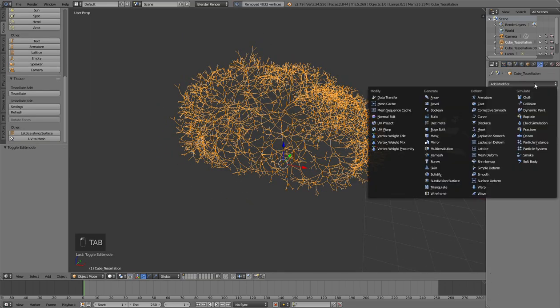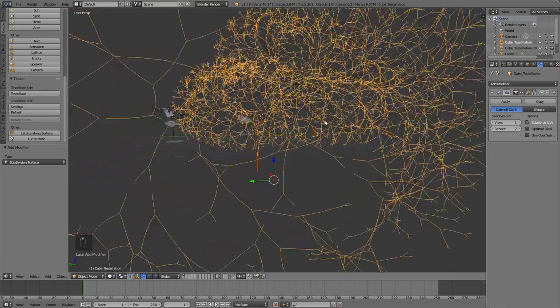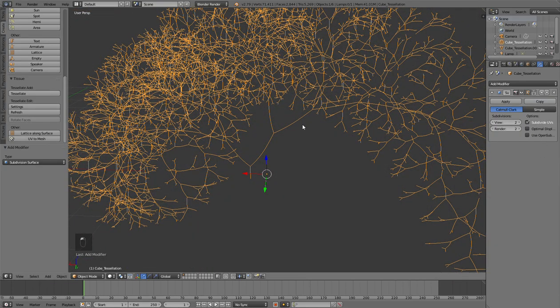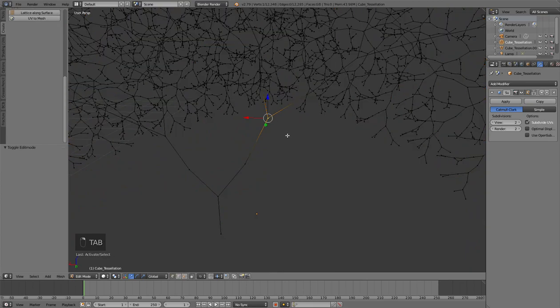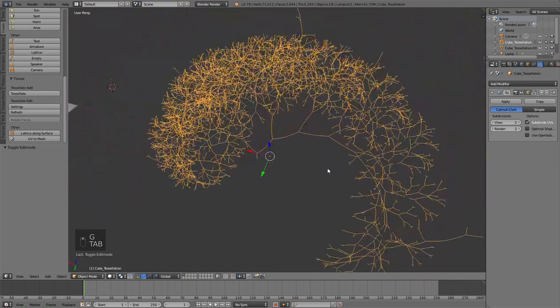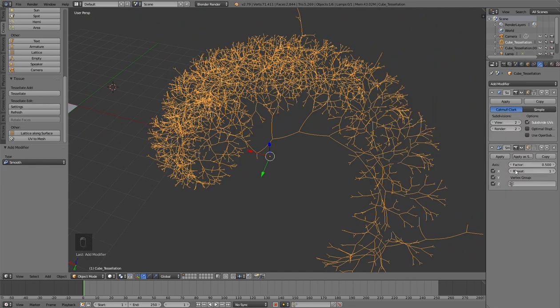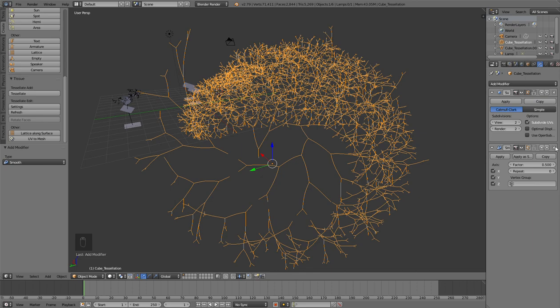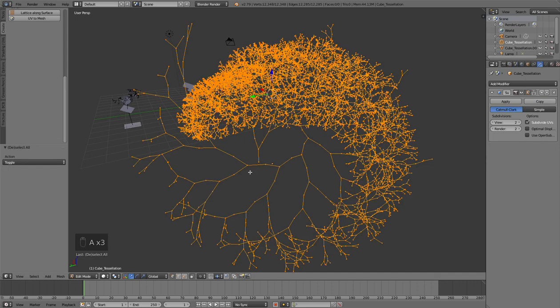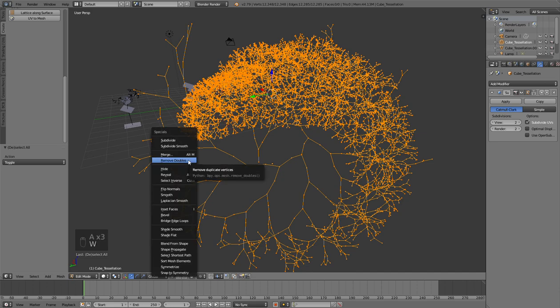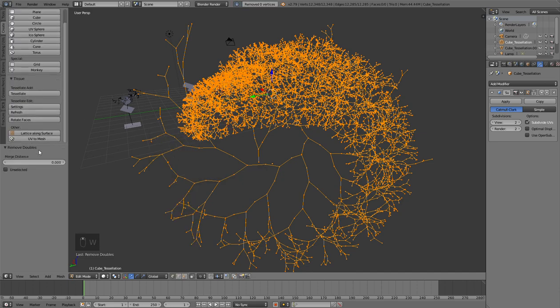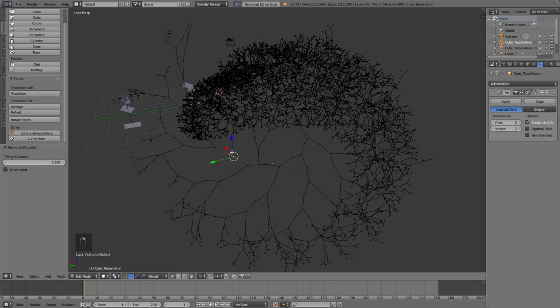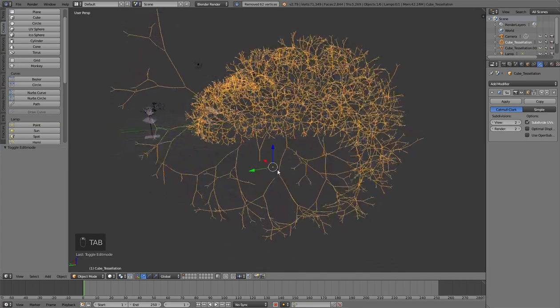And now we can add a subdivision surface and see this one a little bit smooth. Did it? Yeah, okay. And you can also choose if you want to smooth that or no. Okay, maybe no. Something wrong happened here. Maybe it doesn't merge all of them. So remove doubles. Let's increase a little bit the threshold. Okay, now it's solved the problem.